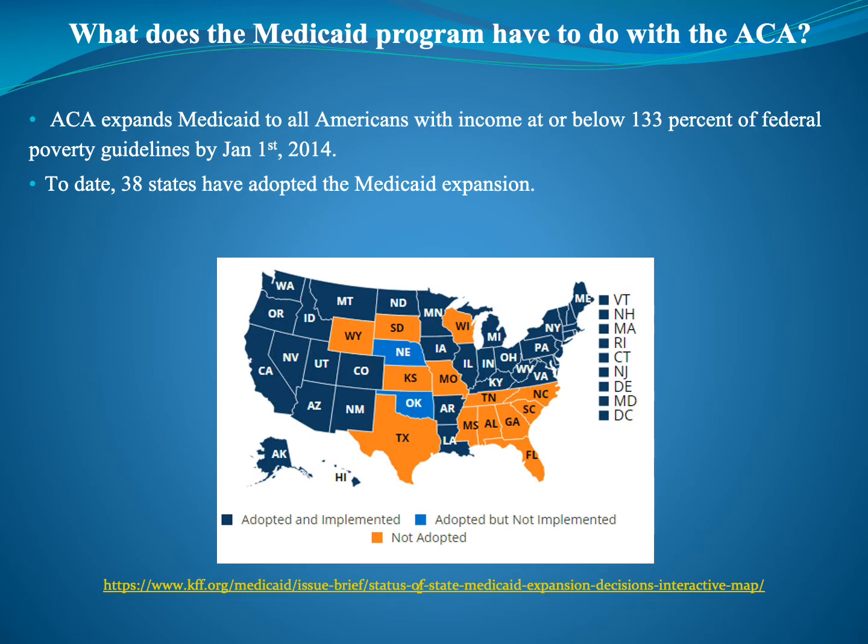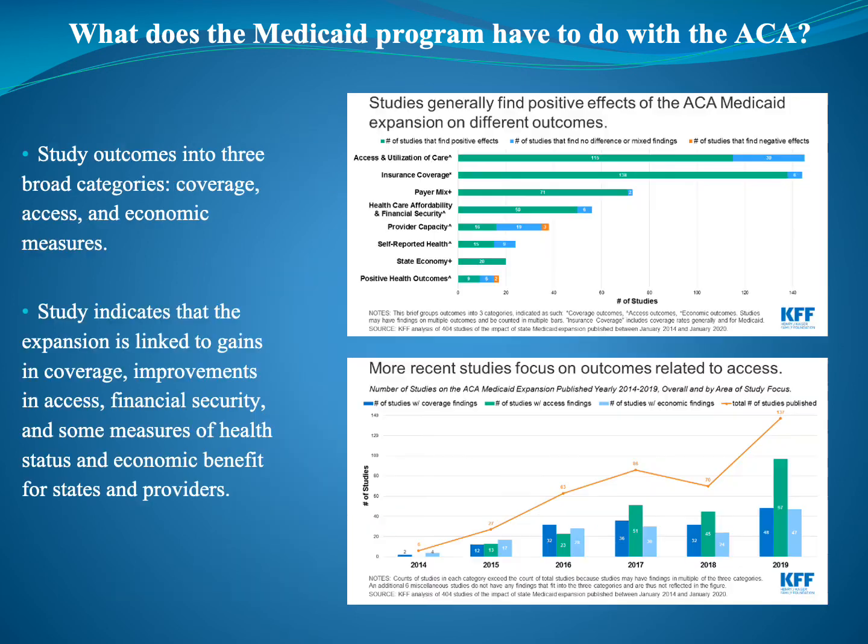What does the Medicaid program have to do with the Affordable Care Act? The Affordable Care Act expands Medicaid to all Americans with income at or below 133% of federal poverty guidelines by January 1st, 2014. To date, 38 states have adopted the Medicaid expansion. Studies group outcomes into three broad categories: coverage, access, and economic measures. Studies indicate that the expansion is linked to gains in coverage, improvements in access, financial security, and some measures of health status and economic benefit for states and providers.